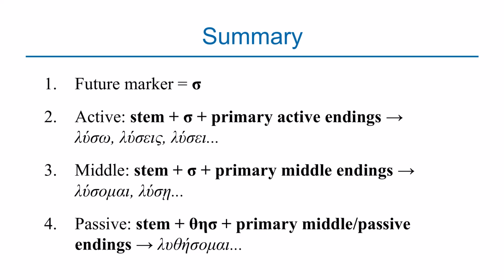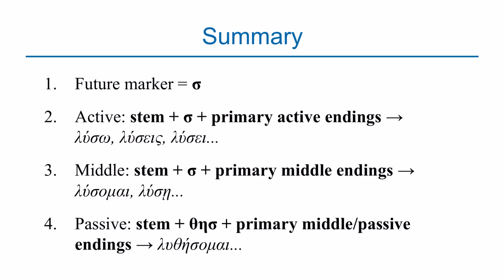On the future active voice, we said that when you're forming the future active voice, you get the stem and you add the future marker, which is sigma, and you begin attaching the future primary active endings. For example, you have the word luso, luseis, lusei. You have the stem plus sigma plus primary active ending.